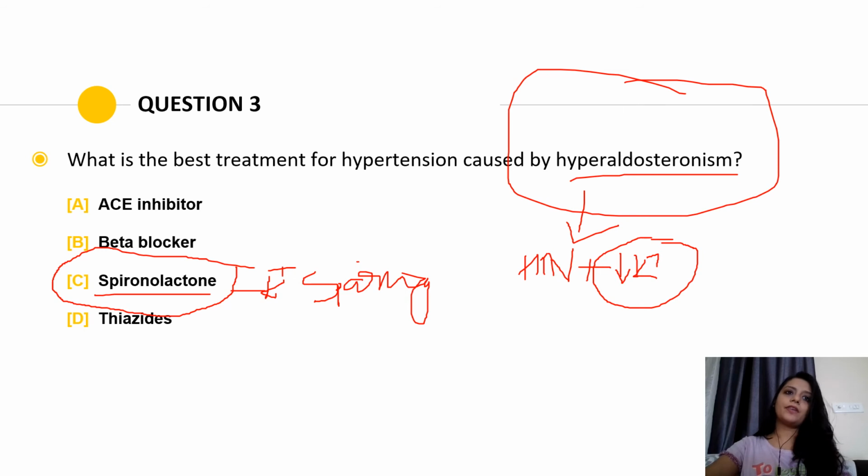We can't use other drugs like thiazides, because as I said, one of the side effects of thiazide is hypokalemia. So it's always better to go for potassium sparing diuretics, that is spironolactone. Here the answer is C. Whenever you see hyperaldosteronism and the patient needs an antihypertensive, the most accurate answer is spironolactone. All these questions are specific because they can actually ask you these special cases.